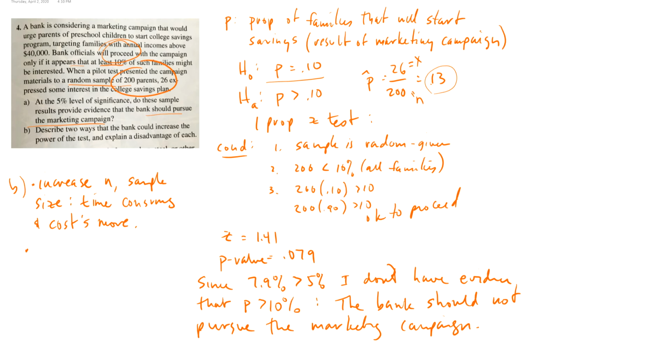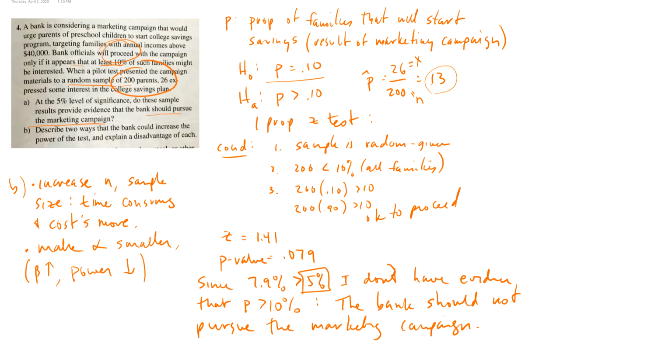The other way is to make alpha smaller. So instead of using alpha is 5%, I could use alpha as 1%. But what does that mean? That means I'm going to reject less often, right? So if I make alpha smaller, that means beta goes bigger. That means the power goes smaller.